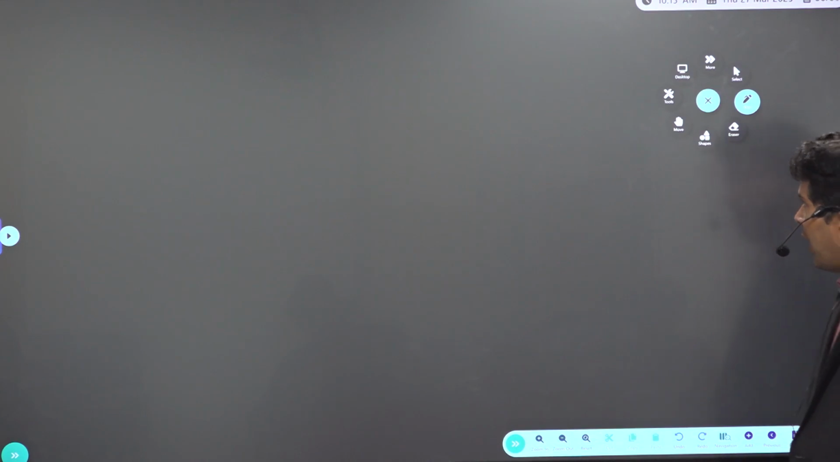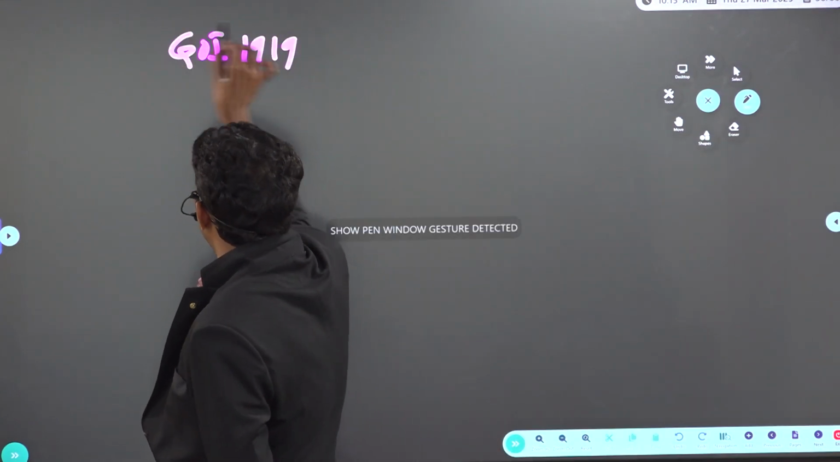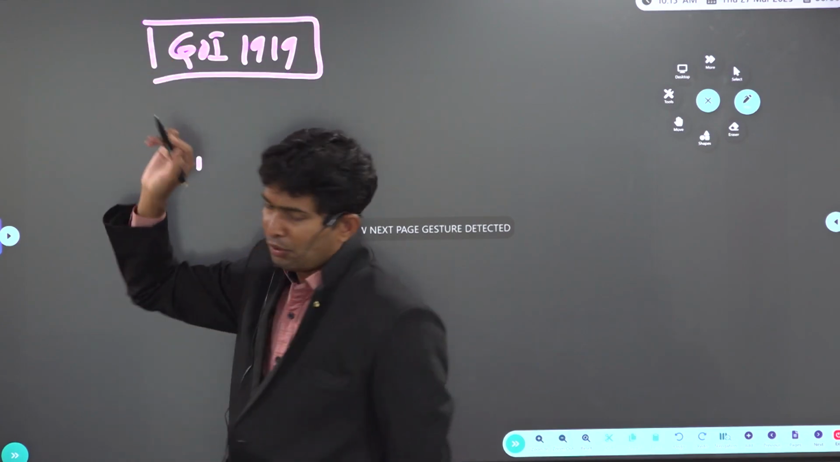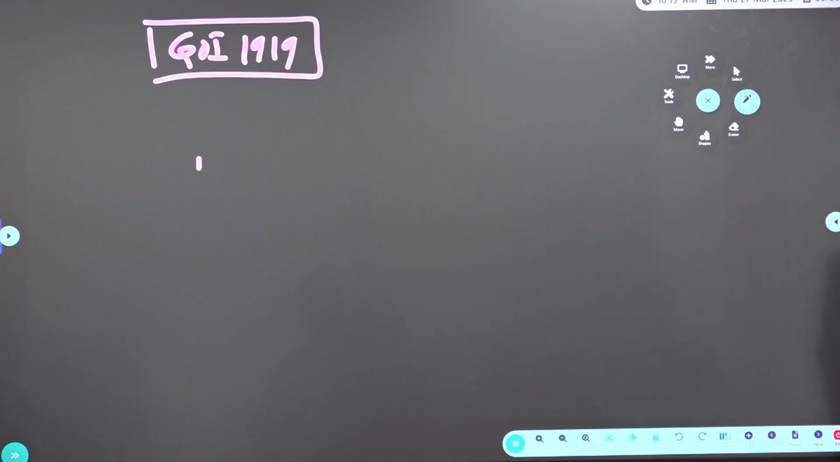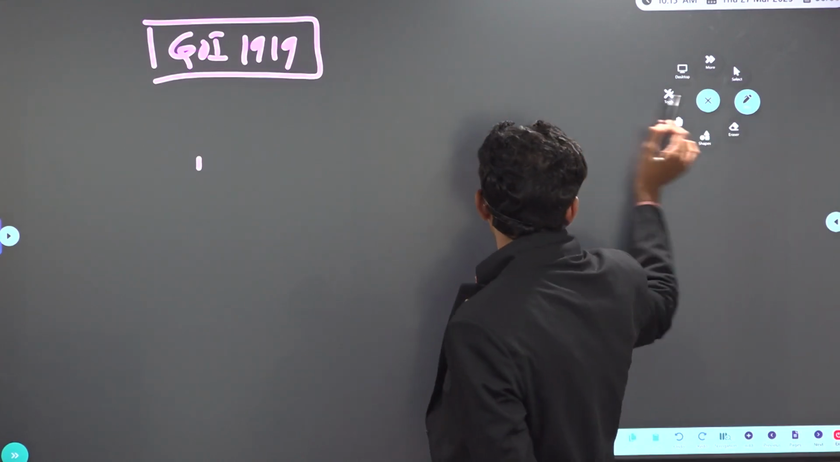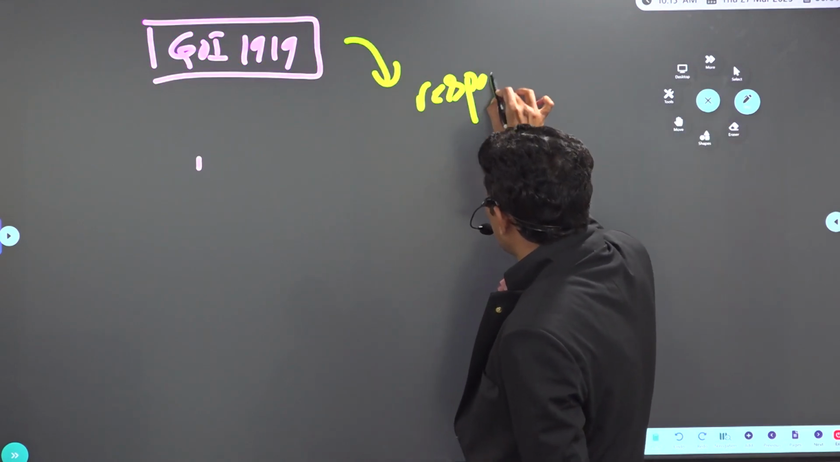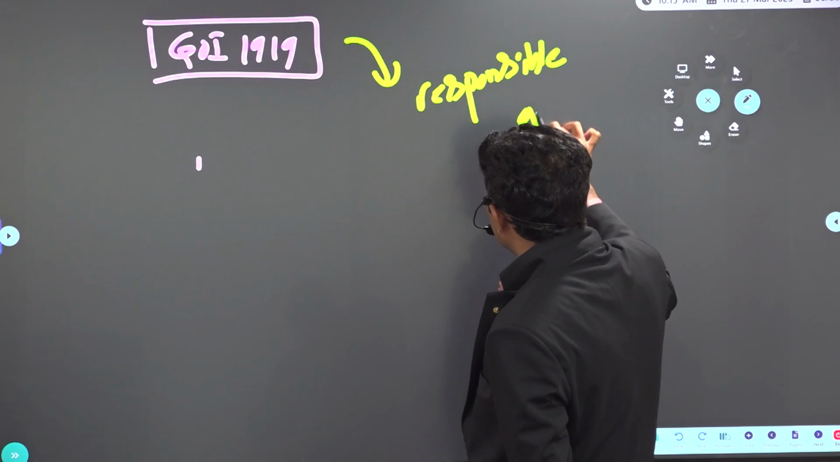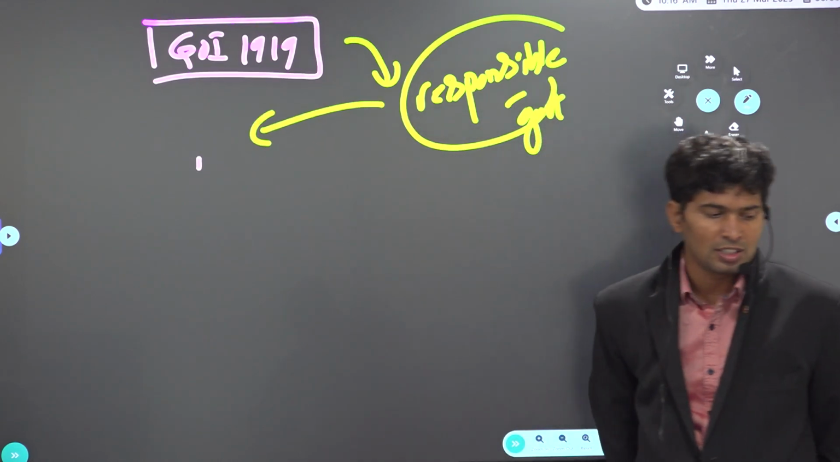the Government of India Act 1919. So two important points to remember for exam purposes. The Government of India Act 1919, the Montagu-Chelmsford reforms. Introduction of responsible government. What is the meaning of responsible government? They are supposed to be publicly accountable for the funds. That is why it is called responsible government.